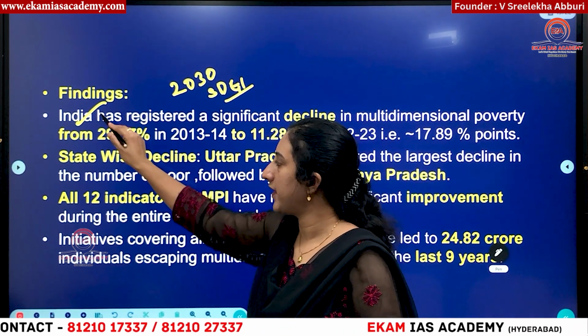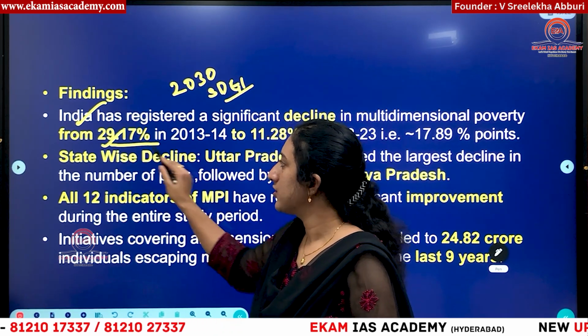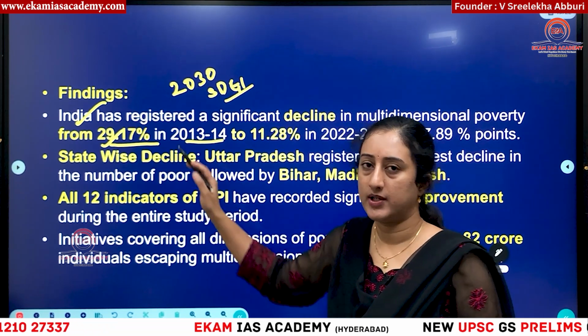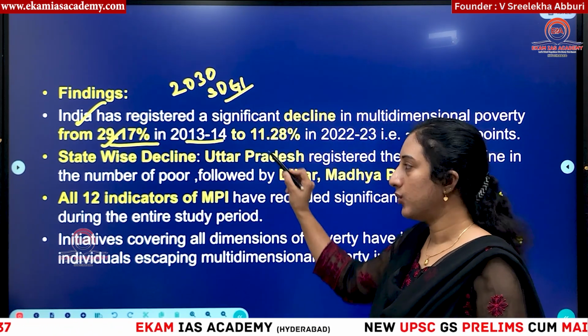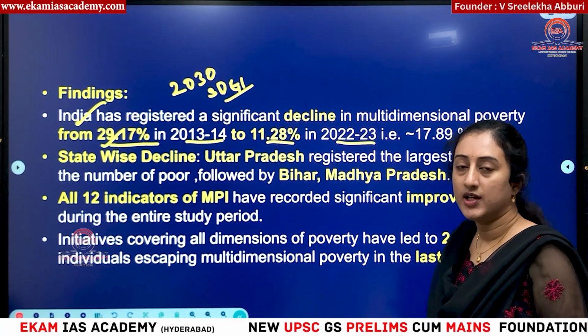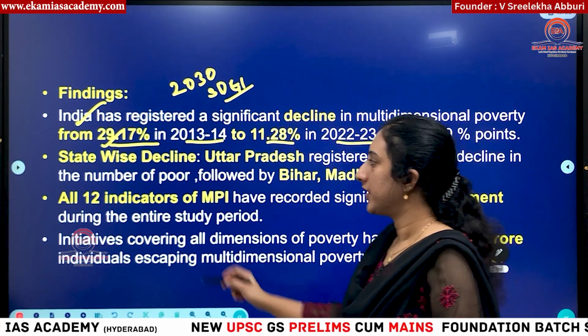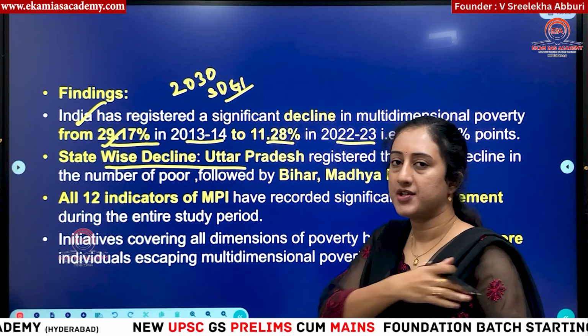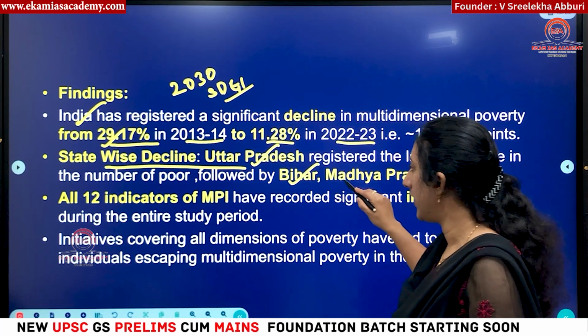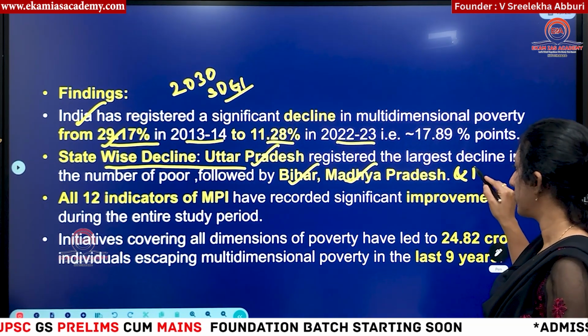Here, what is the finding? This is very important. In 2013-14, almost 29% of the people were multidimensionally poor in India, but now we are able to reduce that to 11% in 2022-23. This is a very welcome measure. Then state-wise decline: the states that have registered the highest decline are Uttar Pradesh, followed by Bihar, Madhya Pradesh, and then you also have Rajasthan.